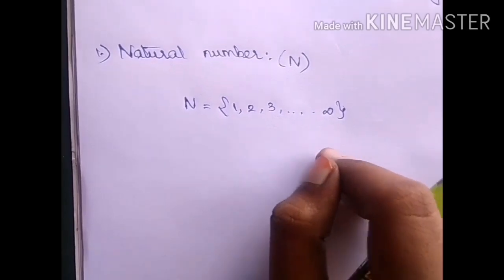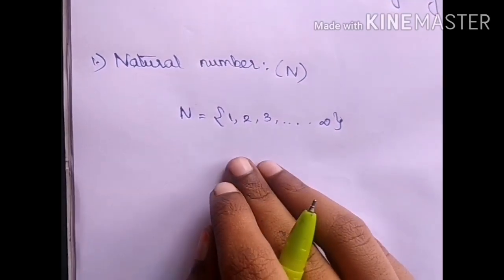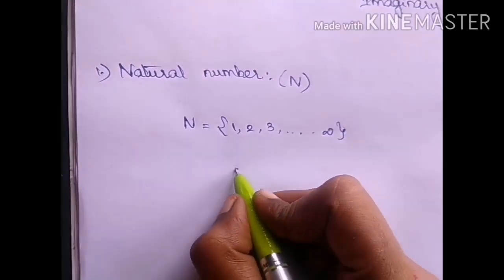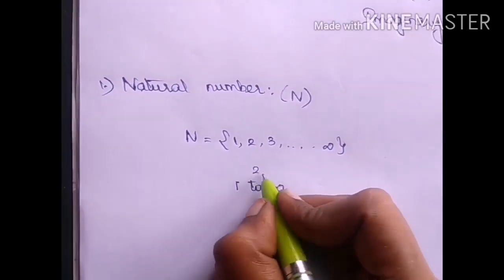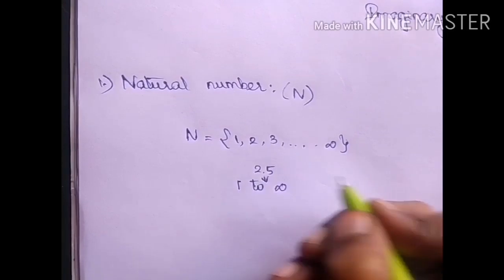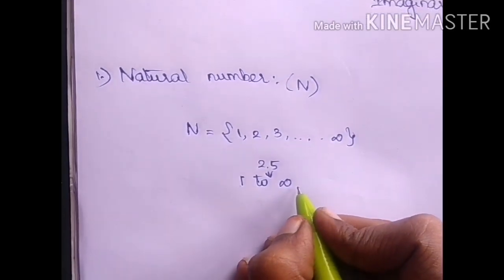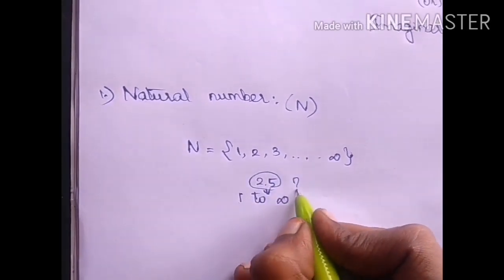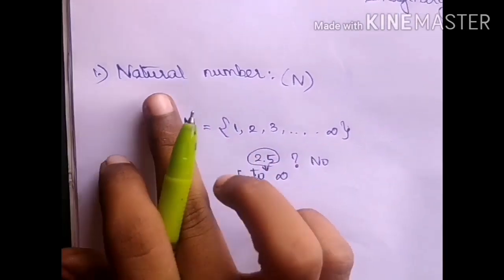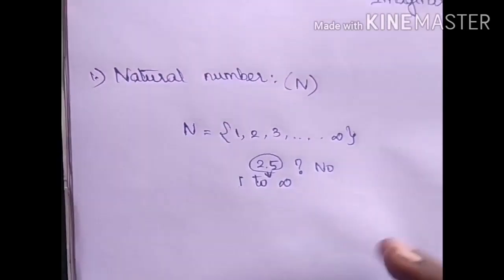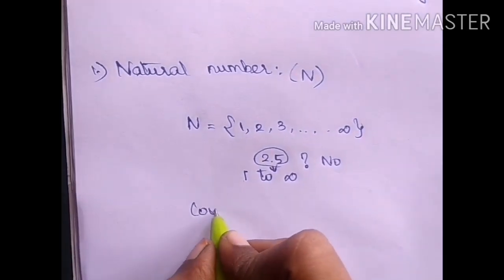You cannot just say natural number is from 1 to infinity, because 2.5 lies between 1 and infinity. Is 2.5 a natural number? No. Natural numbers are counting numbers.